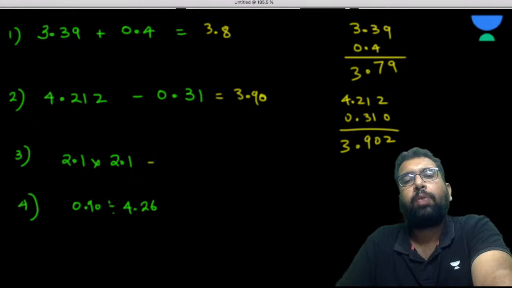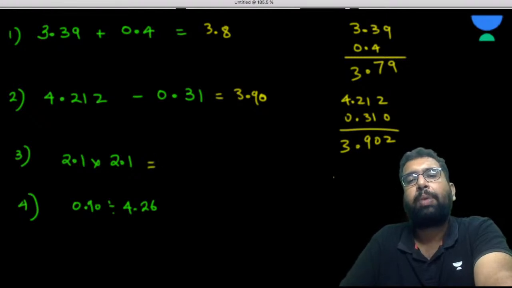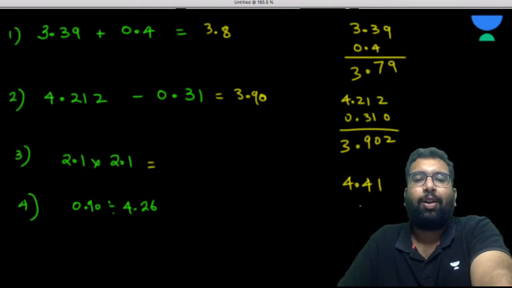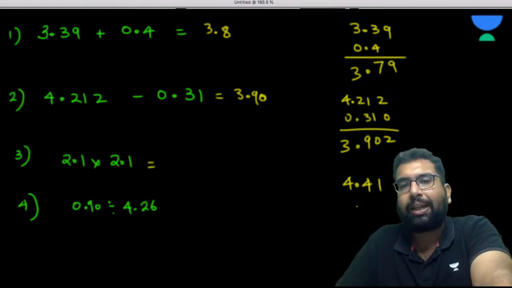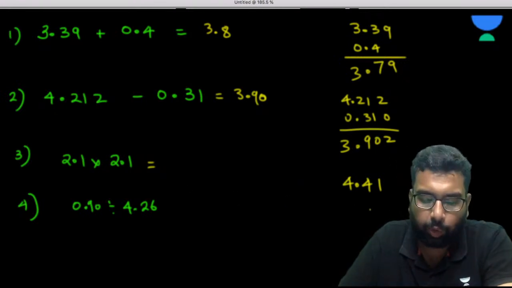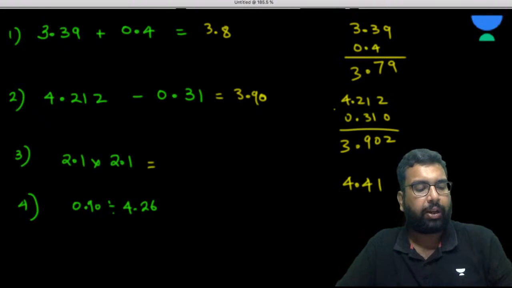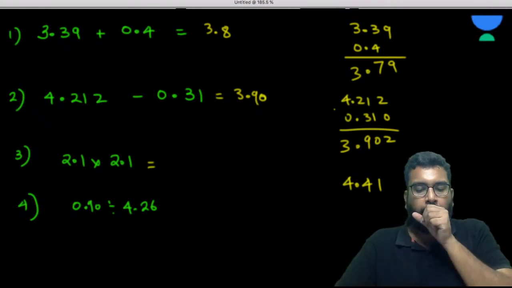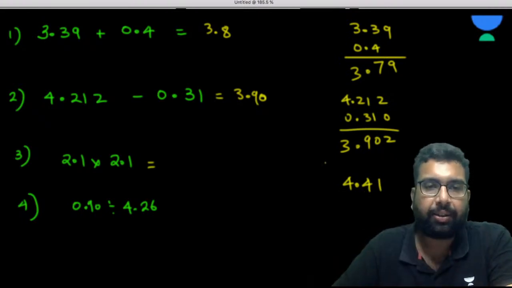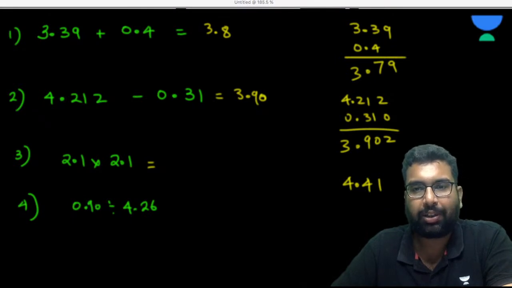Now 2.1 times 2.1. So it is multiplication. 2.1 times 2.1 is equal to 4.41. Agreed? Now, is it the answer? No, sir. This is not the answer.